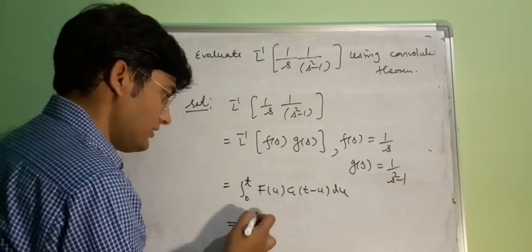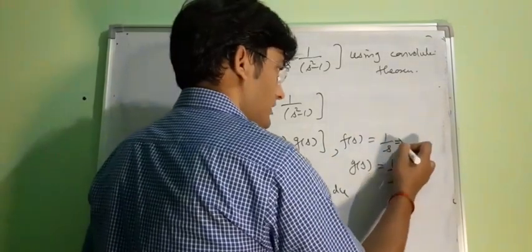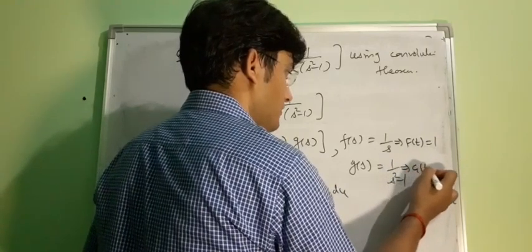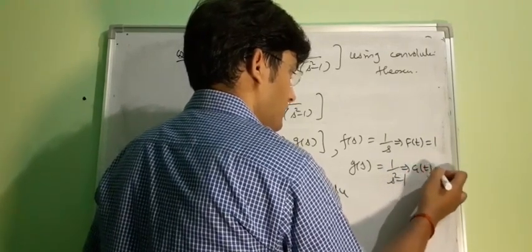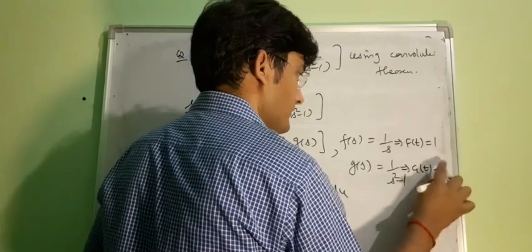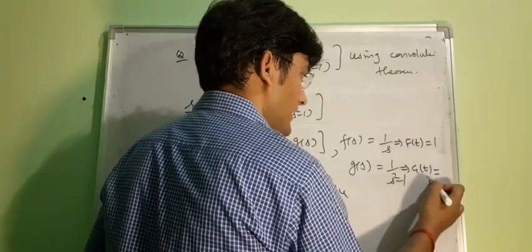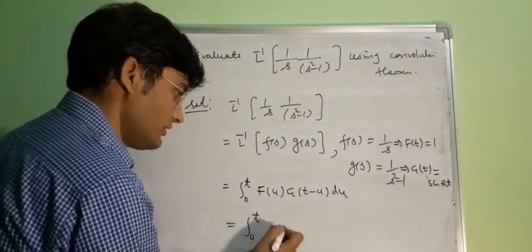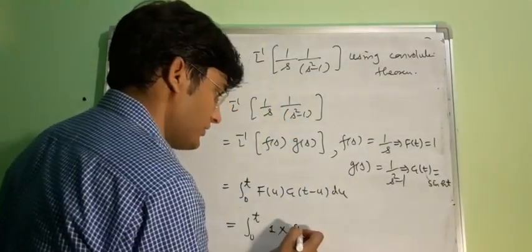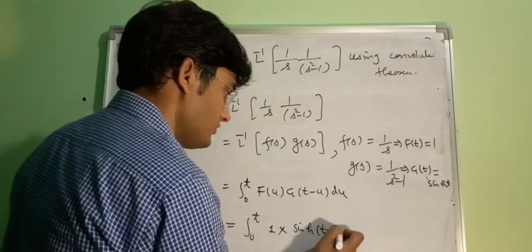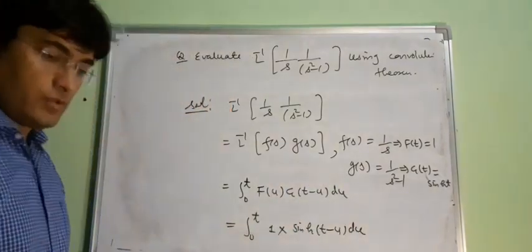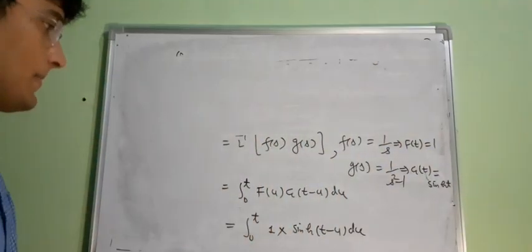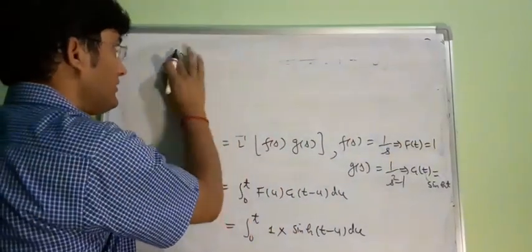So you can see that here the inverse of 1 by s is 1 and the inverse of 1 upon s square minus 1 is sine hyperbolic t. So your fu is 1, then gt minus u will be your sine hyperbolic t minus u du. And this is equal to, now you can integrate sine hyperbolic theta.